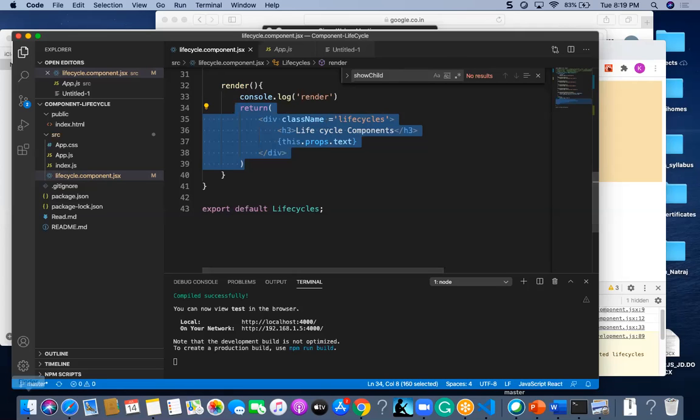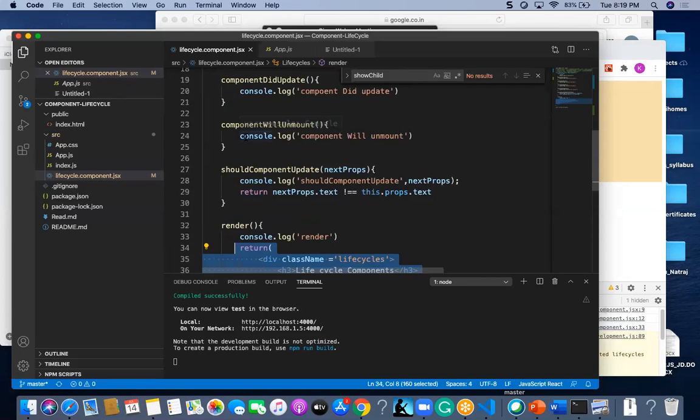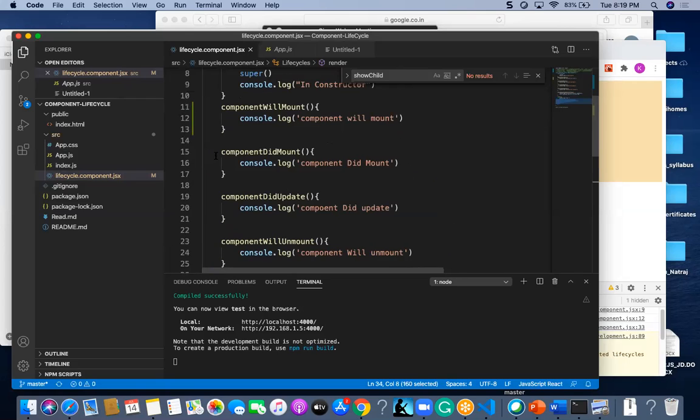So this is the third phase, the third lifecycle method. And then what will happen after that? componentDidMount will happen. Once componentDidMount has happened, that means the component is available for your DOM. What is meant by available for DOM? It means the component is mounted in the DOM.